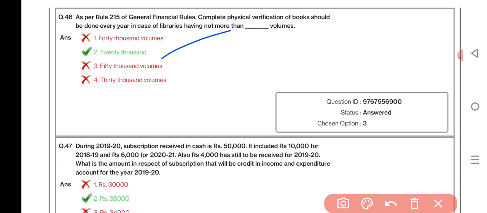During 2019-20, subscription received in cash is rupees 50,000. It included rupees 10,000 for 2018-19 and rupees 6,000 for 2020-21. Also, rupees 4,000 has still to be received for 2019-20. What is the amount in respect of subscription that will be credited in income and expenditure account for the year 2019-20? 38,000.